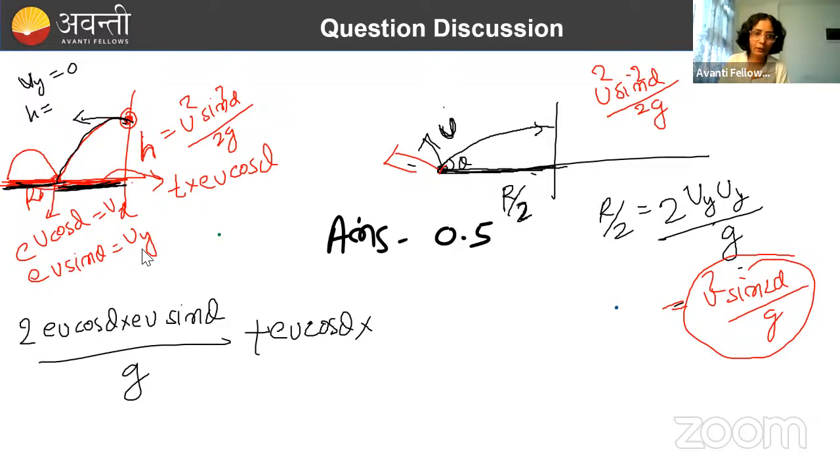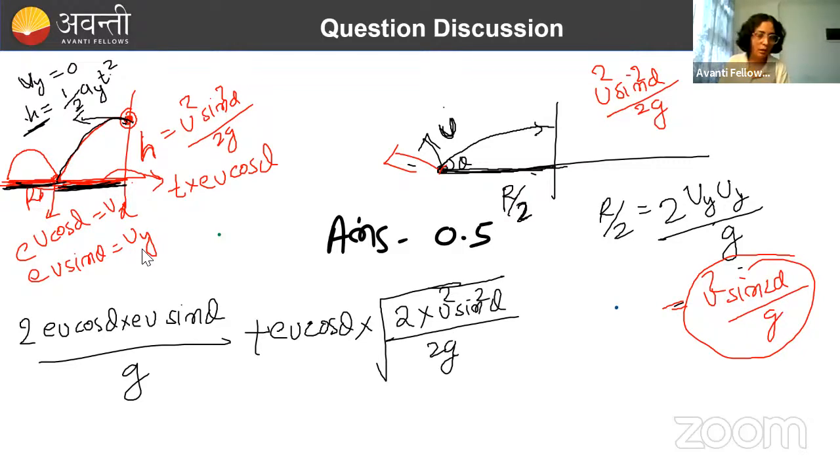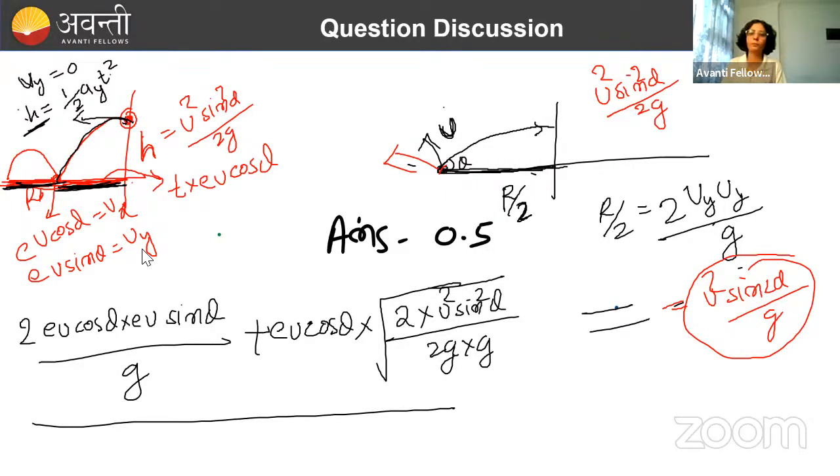So यहाँ पे h equal to what you are going to write? Half a y t square. ठीक है? So h value we know, u square sin square theta by 2g. तो यहाँ पे t का वैल्यू मैं लिखने वाली हूँ. t स्क्वायर कितना होगा? 2h by g. So root under 2h by g. h का वैल्यू कितना है? u square sin square theta by 2g. So this is 2h by g. Again g. So this is the value, and this must be equal to this much.